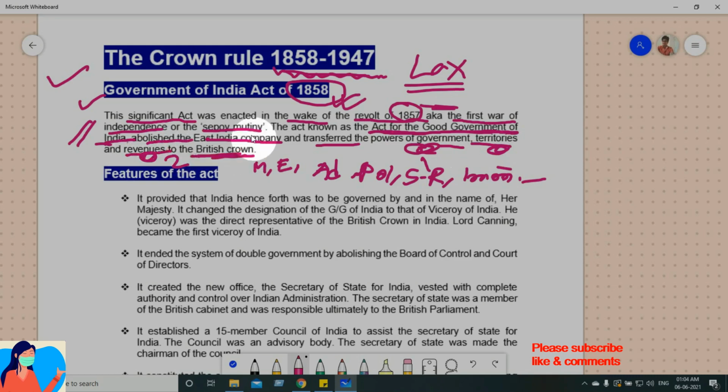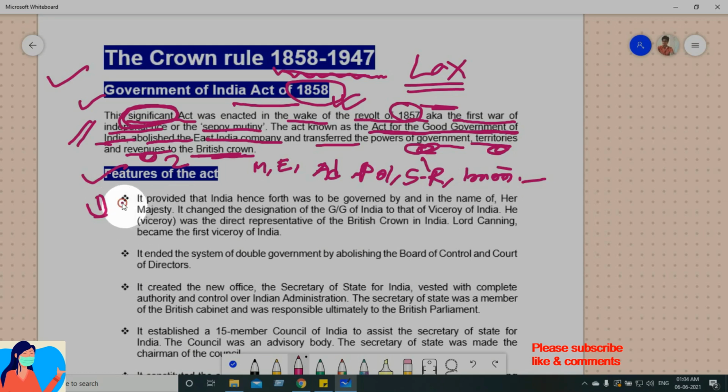You must have understood up to this point. So that's why this Act, the Government of India Act 1858, is considered significant, important, okay. Why? Because of the Sepoy Mutiny. Why? Because through this some changes have been brought about, okay. Obviously. So point 1, these are the features. Let us go through one by one the features of this act, all right.